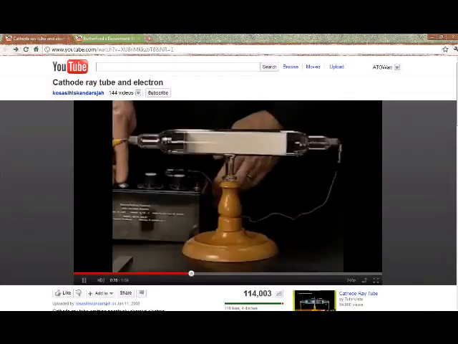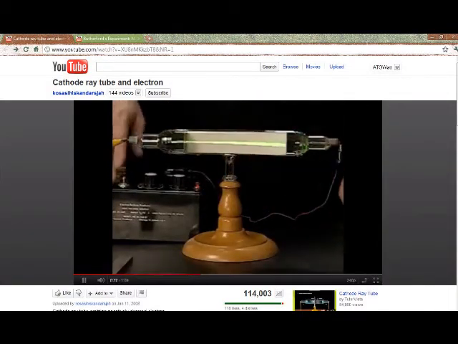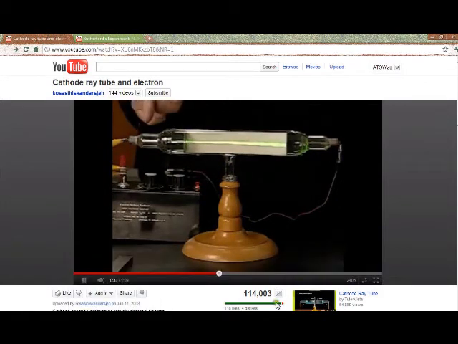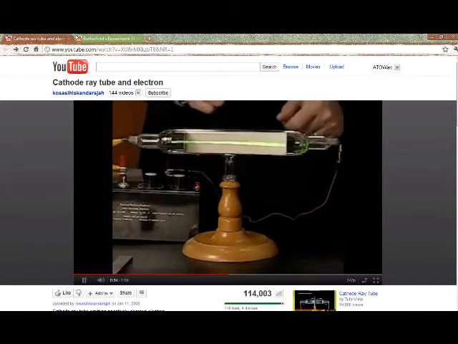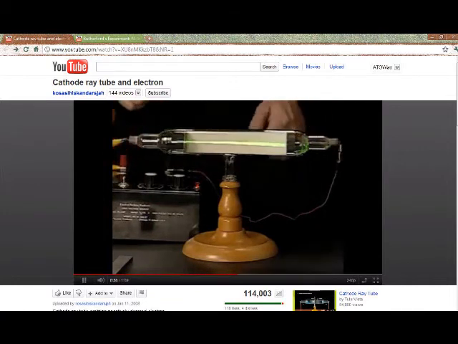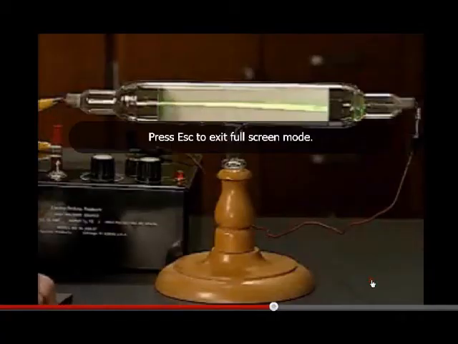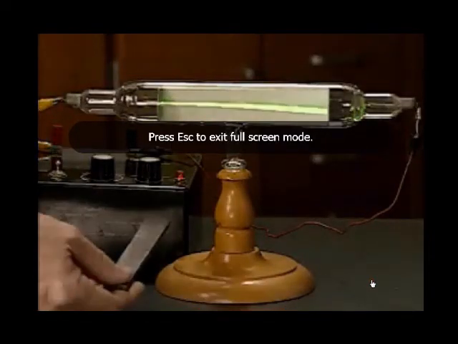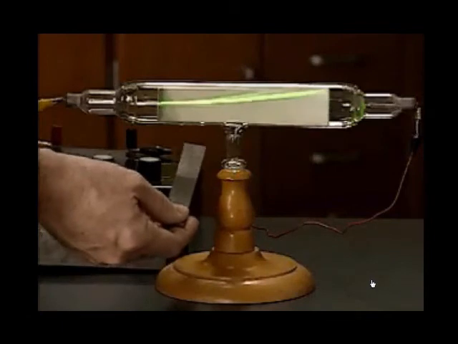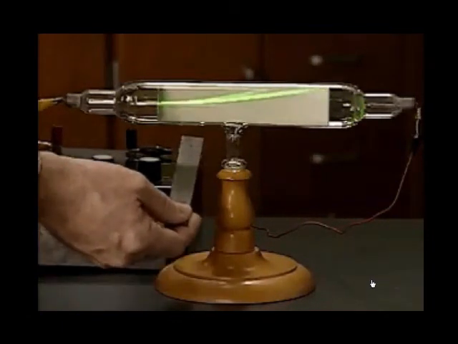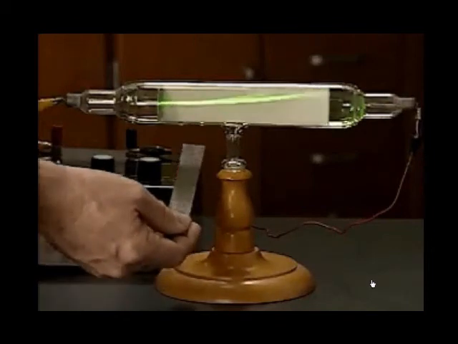As we turn on the screen, we notice that the electrons are emitted from the cathode, and as they strike the fluorescent screen, we're able to see the cathode ray, this stream of electrons illuminated. We can use a magnet to show the deflection of that stream. Here we can see the electrons being deflected by the magnet.